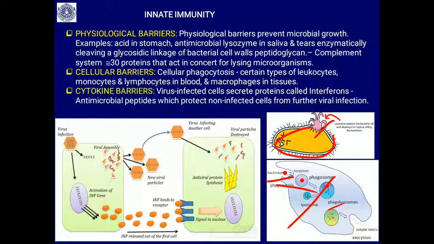Then one more, you can see the cytokine barrier, or else chemical barrier. For example, if a virus tries to get into the cell, immediately the cell produces chemicals called interferon. This interferon is an antimicrobial peptide which protects non-infected cells, alerting the non-infected cells that there is a viral infection.